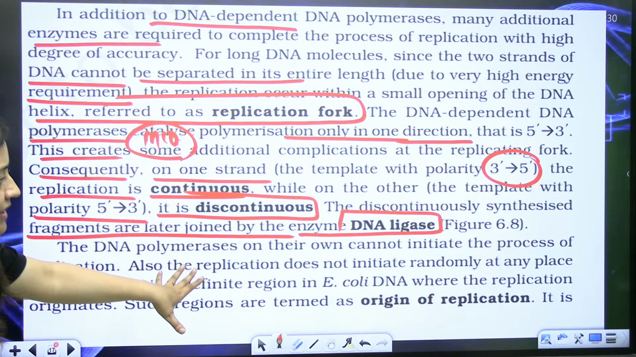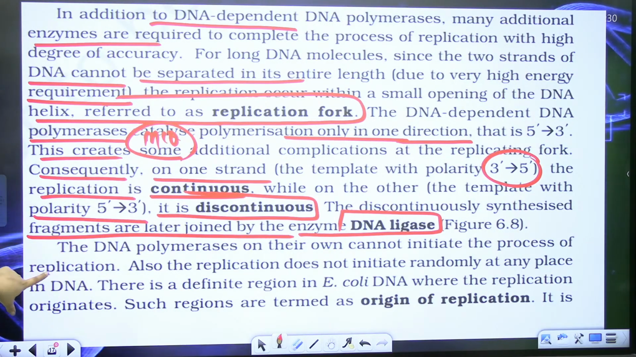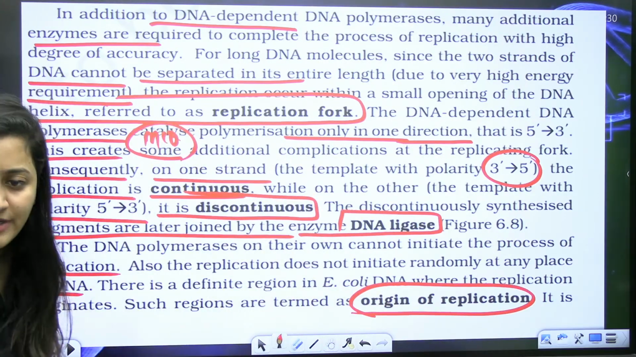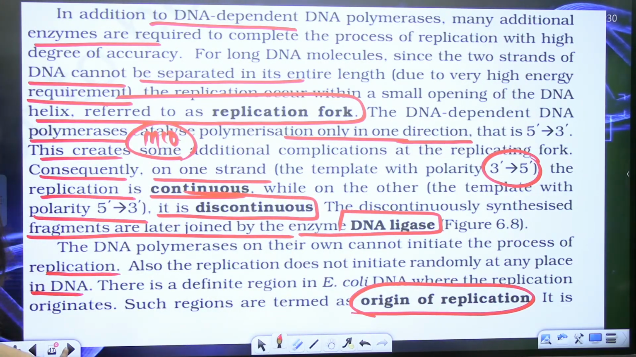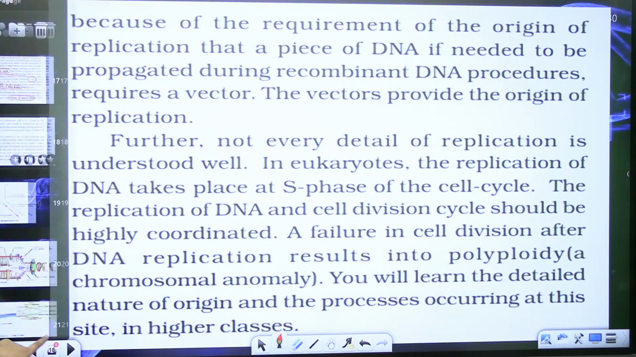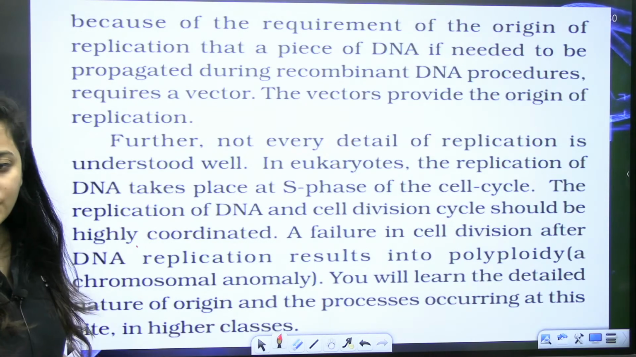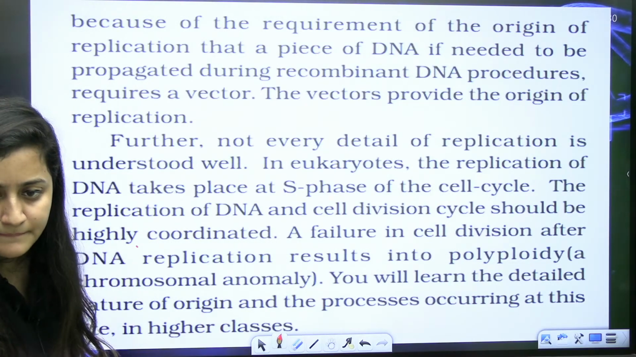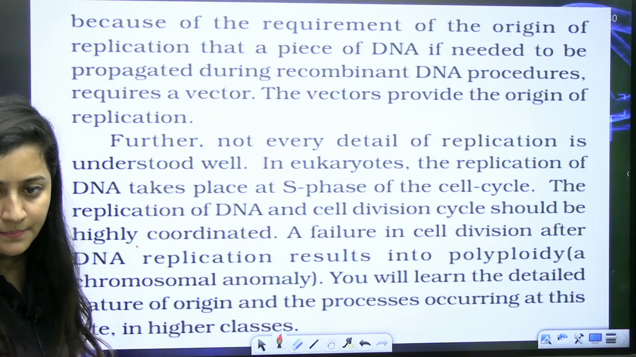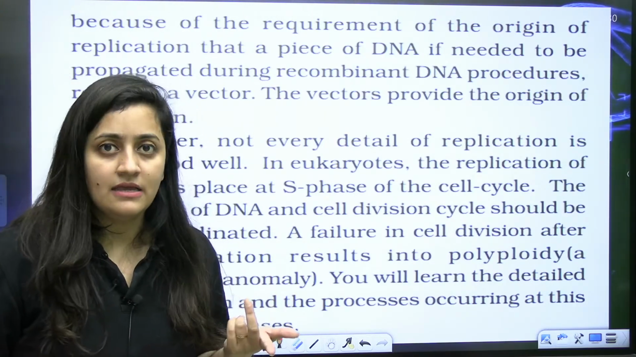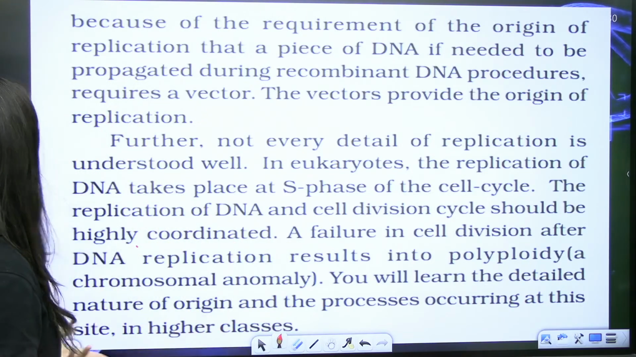DNA polymerases on their own cannot initiate the process of replication. Replication doesn't initiate randomly; it starts from the origin of replication. How many origins of replication are there in prokaryotes? Only one. But in eukaryotes, there will be many, so we say polyreplicate.